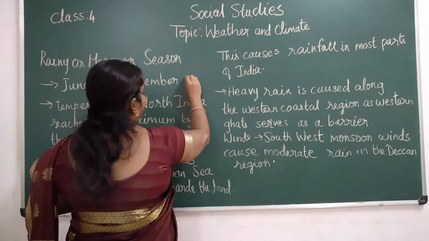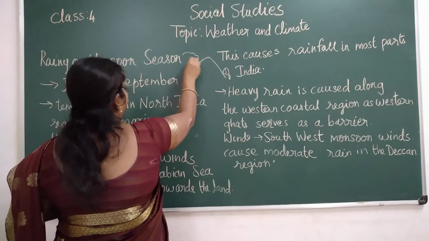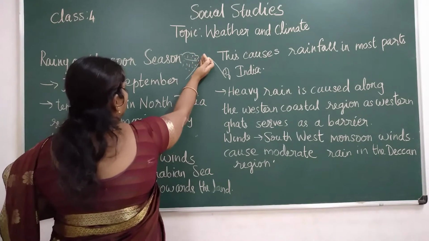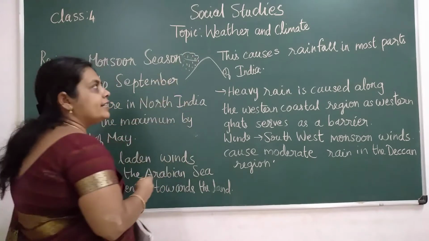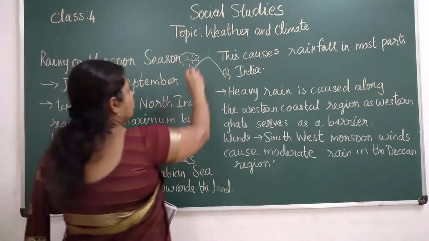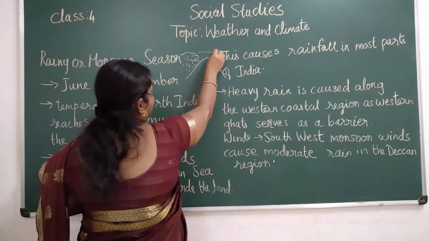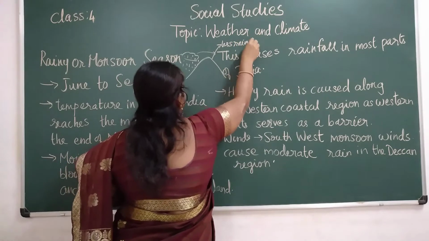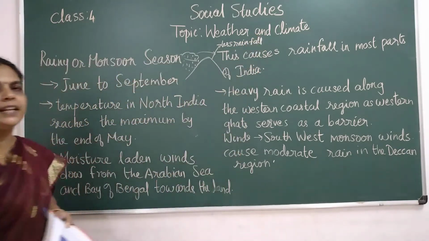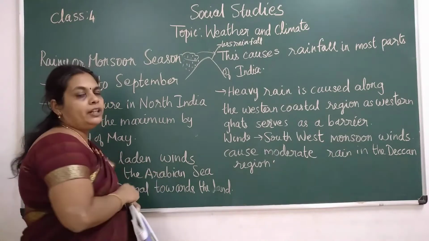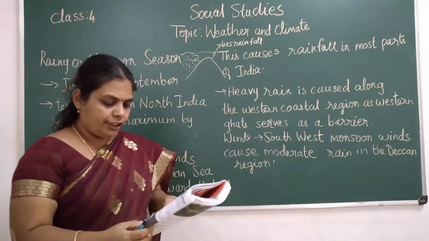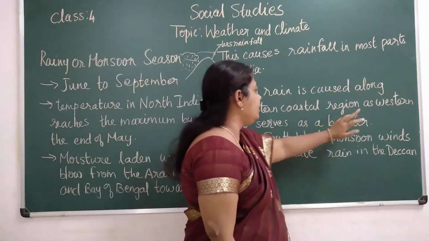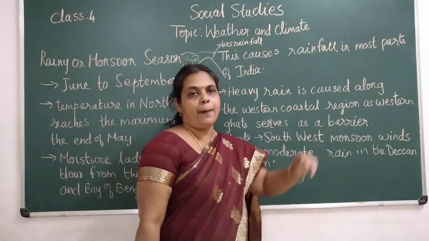Imagine a mountain is like this. The rain bearing clouds are going like this, children. When they strike the mountain, this part of the region receives the maximum rainfall. When the clouds move over to this other place, they get less rainfall. The other side of the mountain receives very little rainfall, children. Like this it happens everywhere. So heavy rain is caused along the western coastal region as the Western Ghats serve as a barrier.